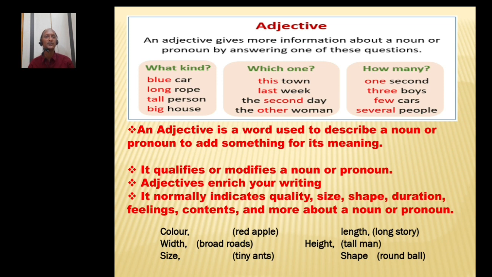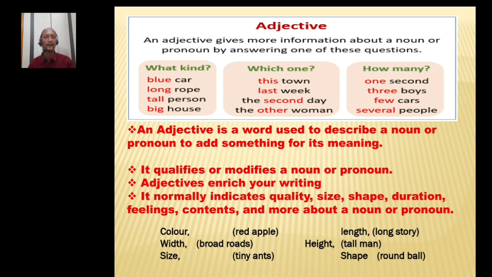So, an adjective is a word used to describe a noun or pronoun, and it also adds extra information about a noun or pronoun. Okay, it qualifies or modifies a noun or pronoun. Adjectives enrich your writing. If it is a plain sentence, there is no richness in the language. If you want to enrich your writing, then you have to use as many adjectives as you can. Normally, adjectives indicate quantity, size, shape, duration, feelings, contents, and more about a noun or pronoun.